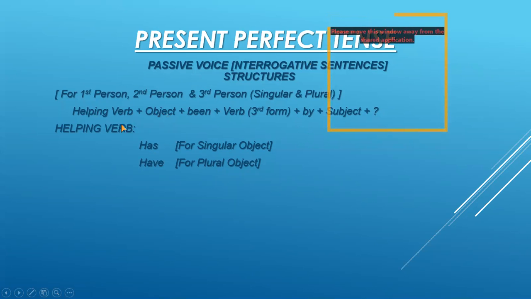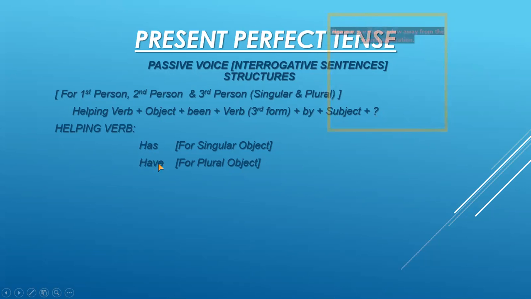Now remember that for interrogative sentences, we are placing the helping verb in the beginning. After that, we place the object because object and subject interchange their places, so object comes first. Then been plus verb third form. And then by plus subject plus question mark.